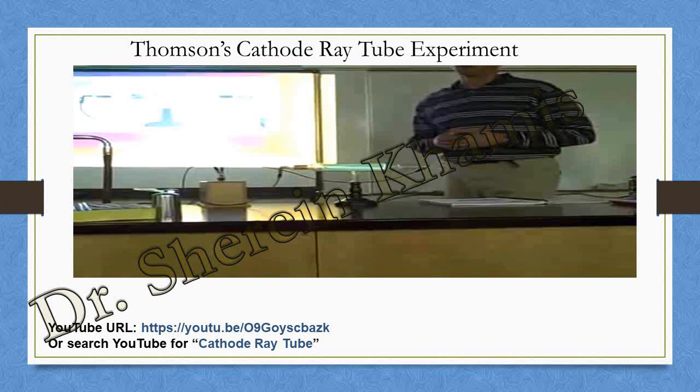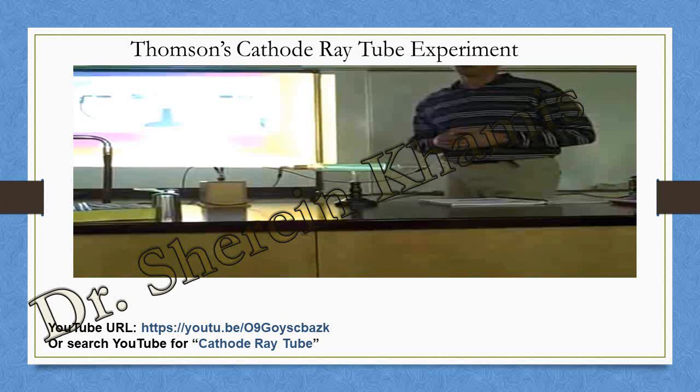The second one: the temperature of a metallic sheet increases. If we put a metal beside the tube in front of you, we can see that it will increase in temperature. This means that this kind of ray, cathode rays, has a thermal effect. This is the second one.